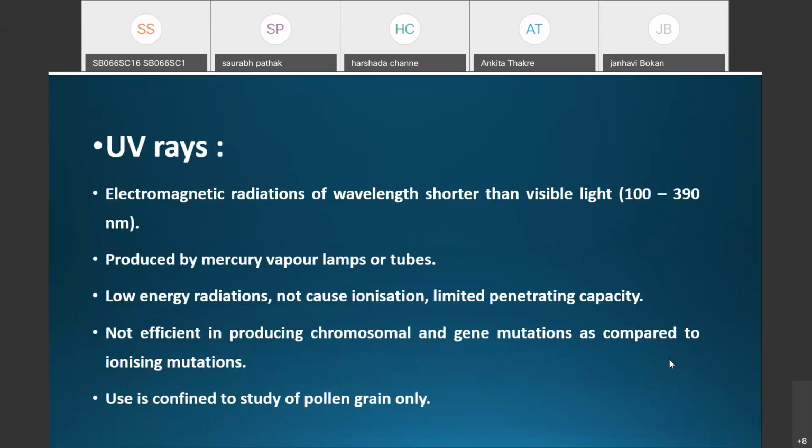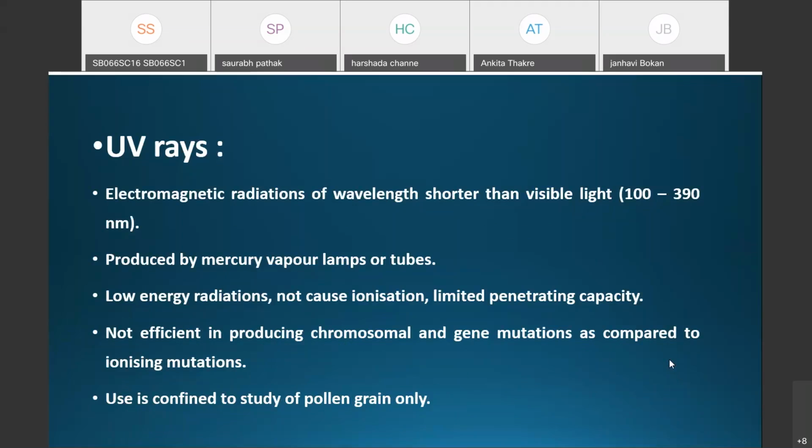Then the non-ionizing radiation, here the UV rays. Up till now we have discussed the ionizing radiations, but this is a non-ionizing radiation, ultraviolet radiation. These are electromagnetic radiations of wavelength shorter than visible light.